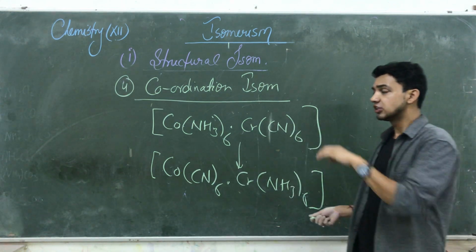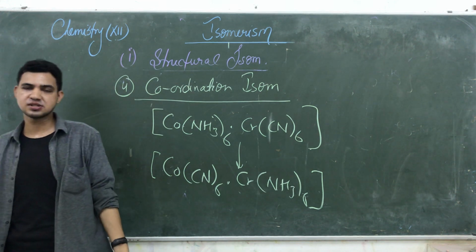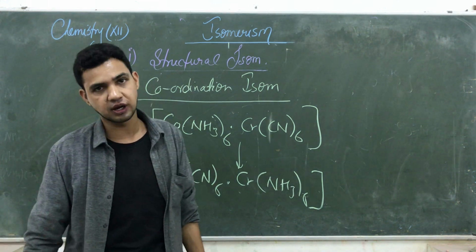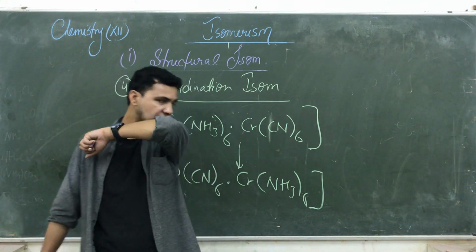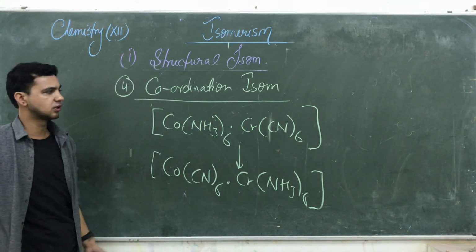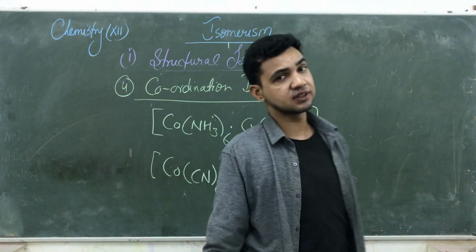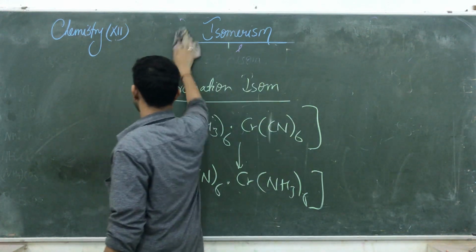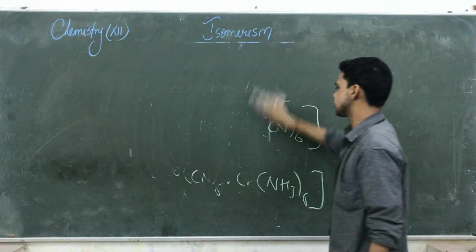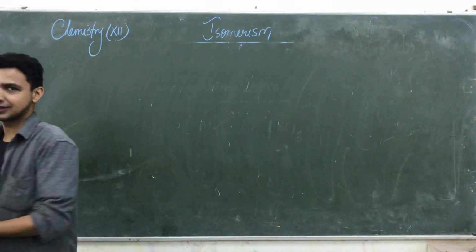So guys, this is the structural isomerism we have done. The 4 types of structural isomerism we have done: the first one is ionization, second is hydrate and solvate, third is linkage, and fourth is coordination isomerism. Then we are working on this. The other isomerism is stereoisomerism. In stereoisomerism, today we are only working on geometrical isomerism.